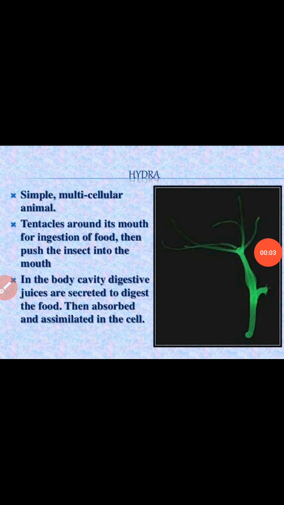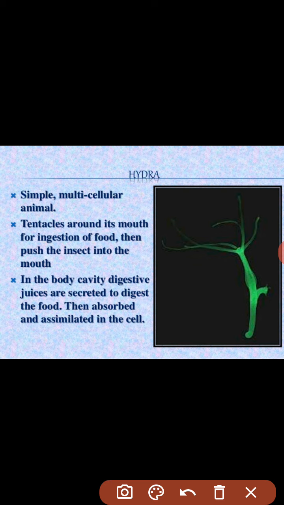Hello students. In the last class we studied nutrition in animals and started a topic about how the amoeba gets its nutrition, and we also learnt how the amoeba takes in food. As we know, amoeba is a unicellular organism. In today's class we are going to start with hydra and other multicellular organisms that take in food and how they do their digestion.